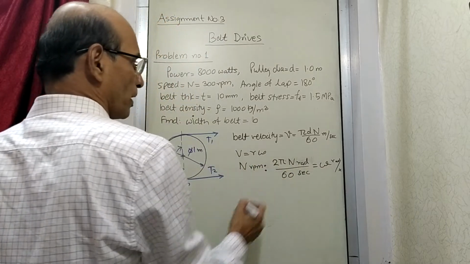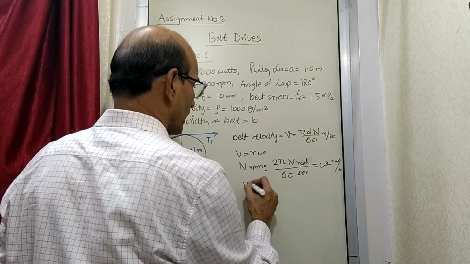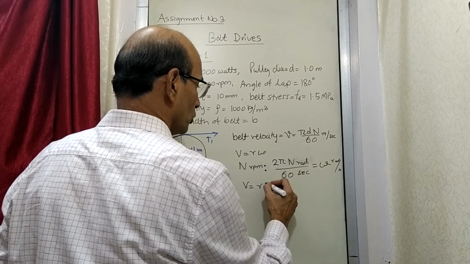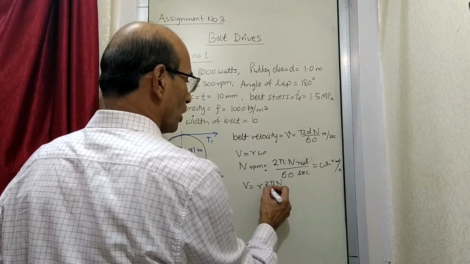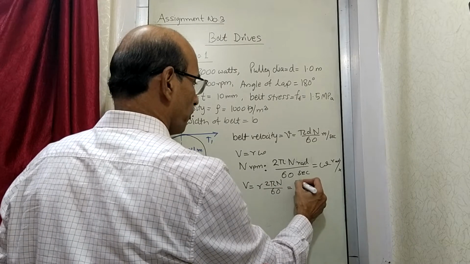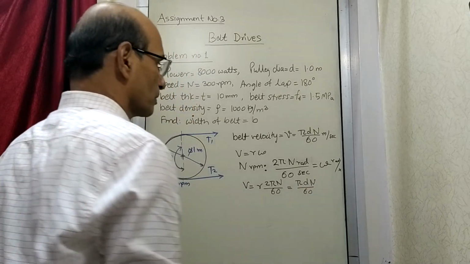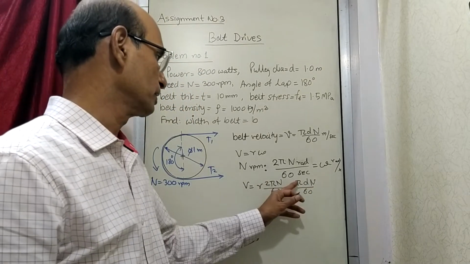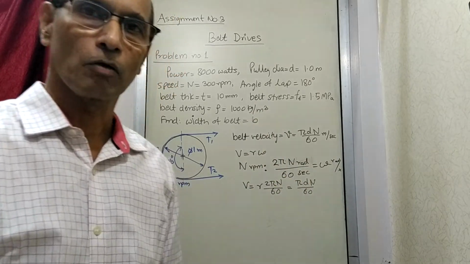And then V is R omega. When you multiply this by R, V is equal to R into 2 pi n by 60. Now 2 times R is d, the diameter, so it is pi d n by 60. That is the formula for velocity.